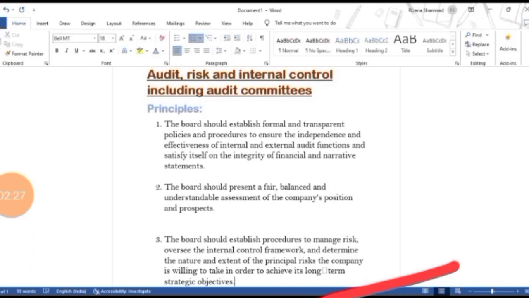So the three principles are: the first principle says the board should have a formal and transparent policy and procedures, and the second says the board should present a fair, balanced, and understandable assessment of the company's position. And in the third principle, it says it should establish procedures to manage risk, oversee the internal control framework, and determine the nature and extent of principal risk that the company is willing to take. So these three are the main principles.